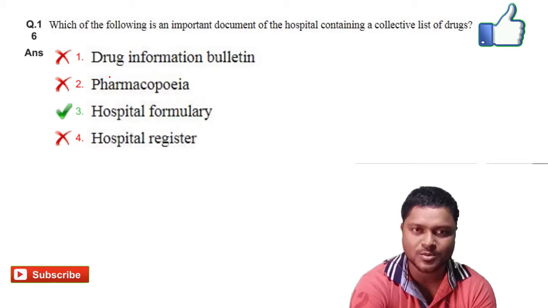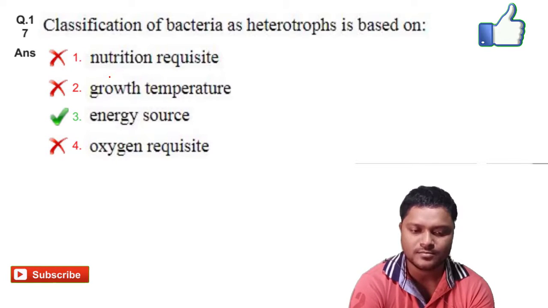Next we will go for question number 17. Classification of bacteria as heterotrophs is based on, generally heterotrophs means which depend on others. So in case of bacteria it is related to energy source. The option C is the right answer for it.